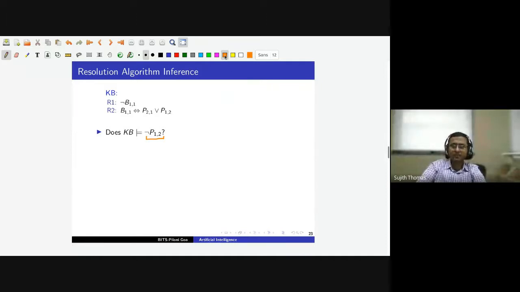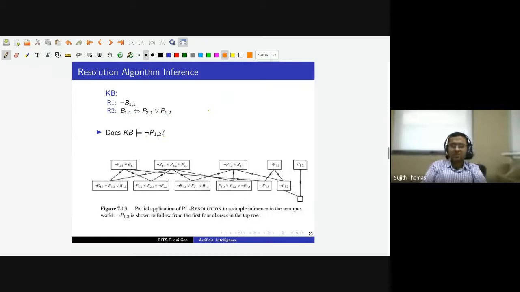Towards the end of the last lecture, we saw how to write this in conjunctive normal form. So we know that the conjunctive normal form of this R2 has three clauses, which we derived in the last lecture. So it was these three clauses, 1, 2, and 3. These three clauses correspond to breeze implies pit 2 1 or pit 1 2.